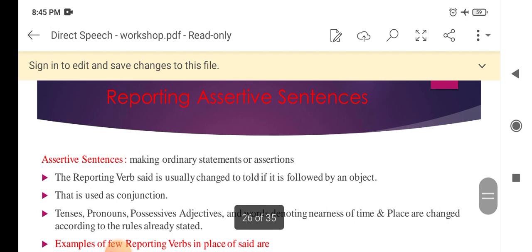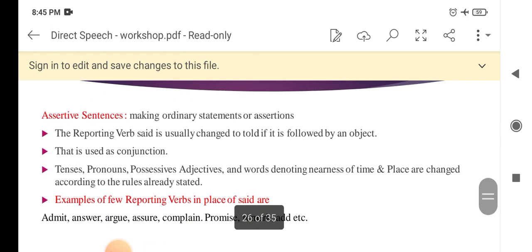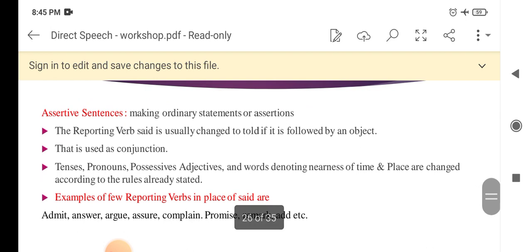Now we see some changes in assertive sentences. What is an assertive sentence? It makes an ordinary statement or assertion. The reporting verb said is usually changed to told if it is followed by an object. That is used as a conjunction. Tenses, pronouns, possessives, adjectives, and words denoting nearness of time and place are changed according to the rules already stated.